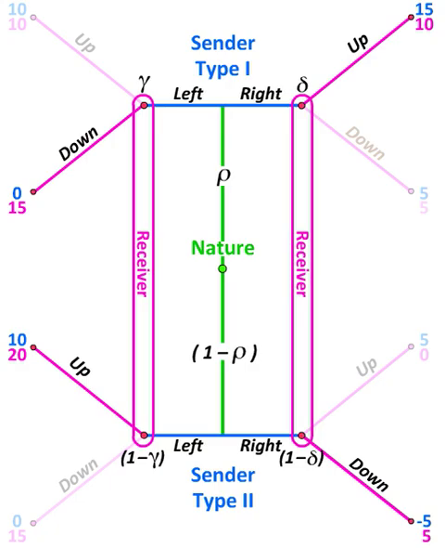The pooling equilibrium, that's a perfect Bayesian-Nash equilibrium, is then for the sender to play left-left, for the receiver to play up-down, and for the beliefs to be gamma equal to rho when rho is less than 0.5, and for delta to be less than 0.5 as well.